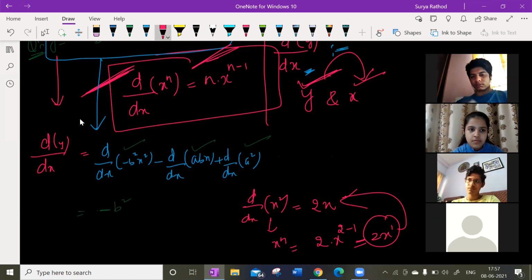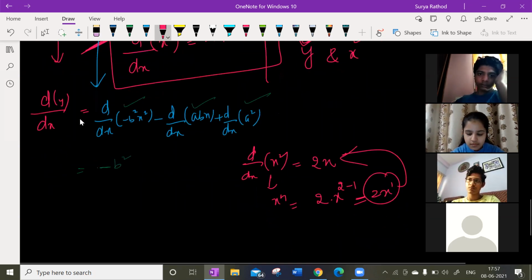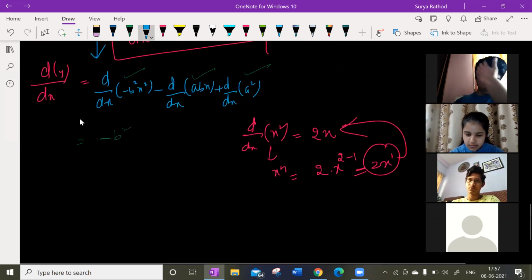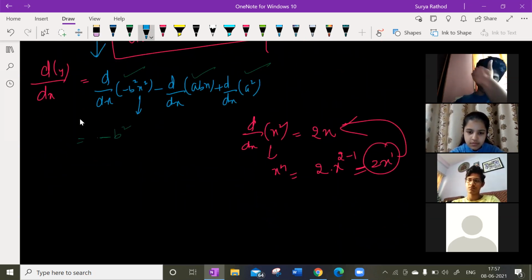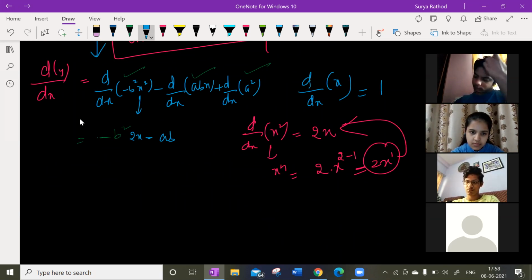How can we find the maximum value of a given function or given quadratic equation, right? So here minus b square. So d by dx of x square, क्या आता है यहाँ पे? 2x. माइनस है. इधर a भी तो constant हो गया. d by dx of x क्या होता है? 1 होता है. समझ रहे हैं? सर हाउ 1?